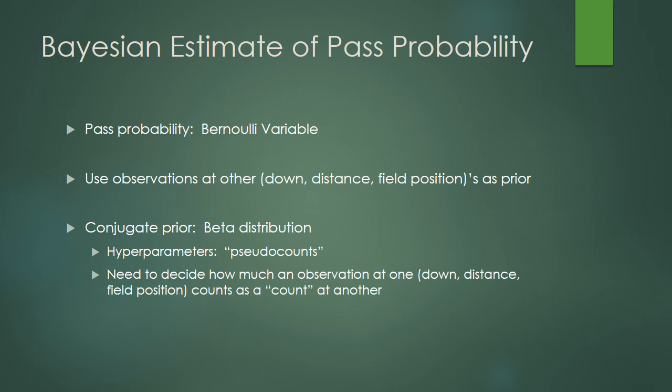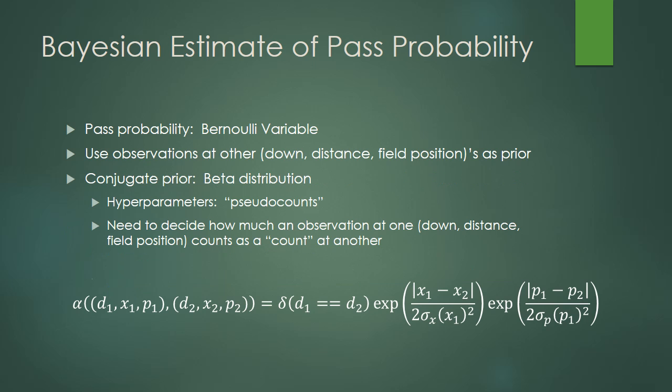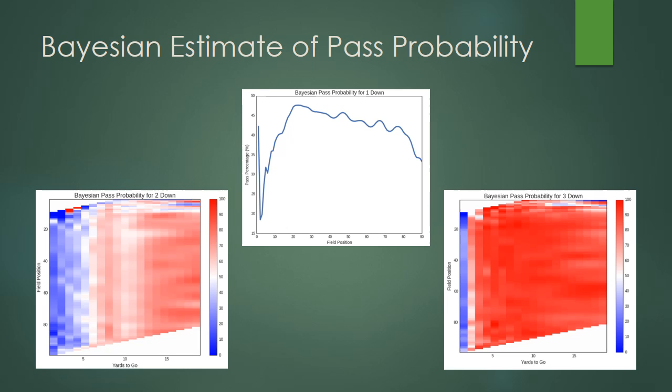Using the conjugate prior of a beta distribution, we just need to estimate the hyperparameters, which can be thought of as pseudo-counts. We need to decide how much an observation at one down, distance, and field position counts as an observation at another. Without getting into too much detail, I created a pseudo-count metric that reflected the similarity between any given pair of situations with the functional form shown here. Taking the MAP estimate of the posterior pass probability, I get the following graphs.